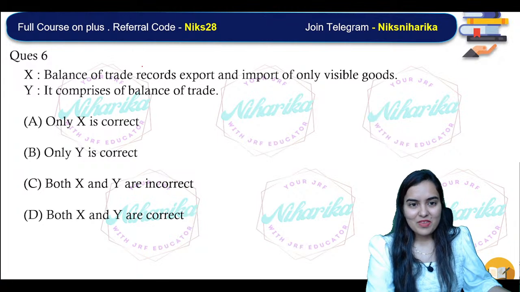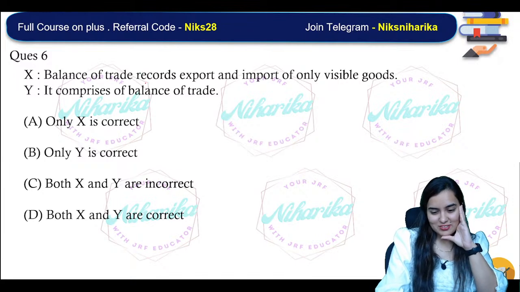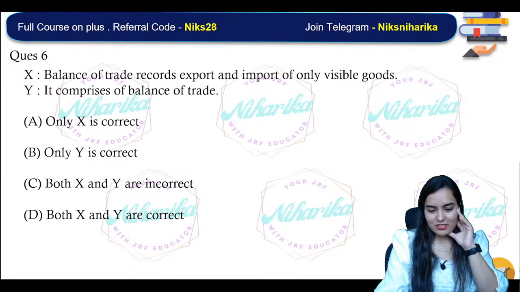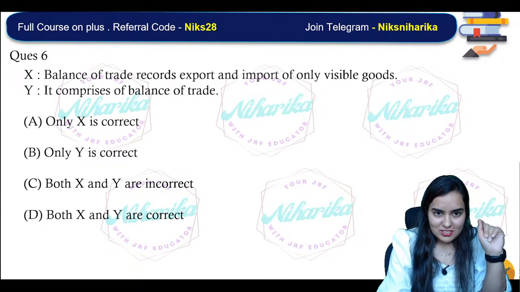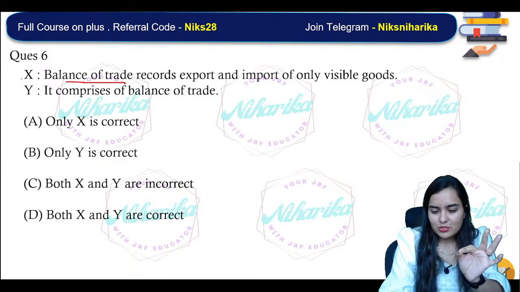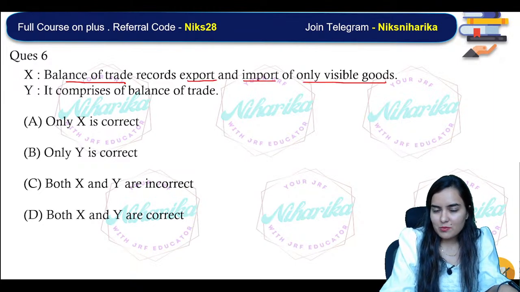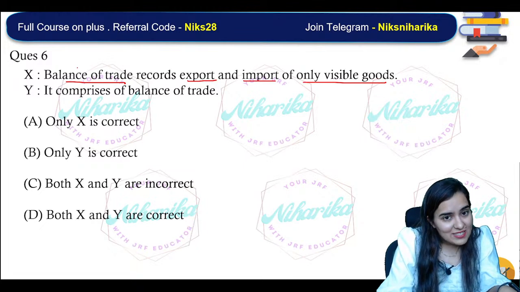Okay. So see, balance. This question is a crazy question. I'm sure you will just check your eyes again, to see if I'm reading it correct or not. Isn't it? Little bit weird. This question is saying that balance of trade. Read the statements very individually. The balance of trade records the exports and imports of only visible goods. Is this right or wrong?